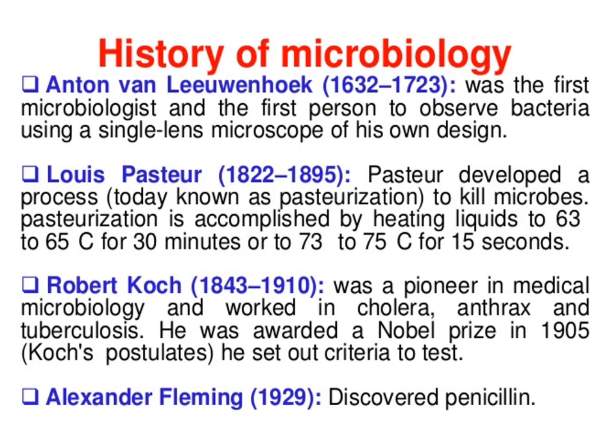Robert Koch was a pioneer in medical microbiology, and he worked on cholera, anthrax, and tuberculosis. All are very dangerous and important diseases. He was awarded a Nobel Prize in 1905 for Koch's postulates. Actually, he set out criteria to test.